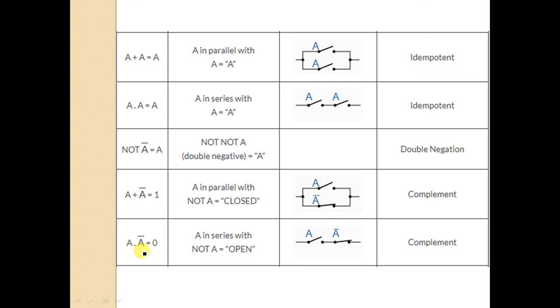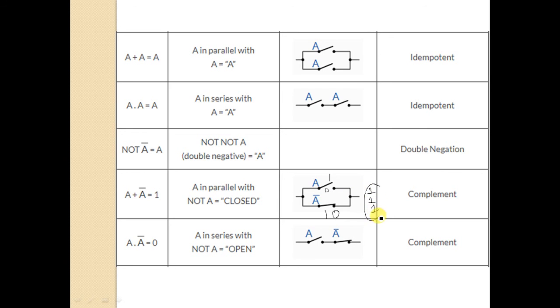Okay, A into A bar. Whenever, okay, I left one. A plus A bar. Plus means it is in a parallel manner, and the output is 1. Why? If A is 0, then A bar will be 1, so output will be 1. If A is 1, A bar will be 0, and output will again be 1.